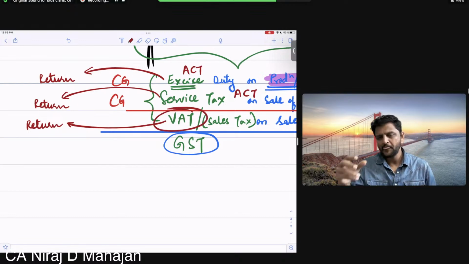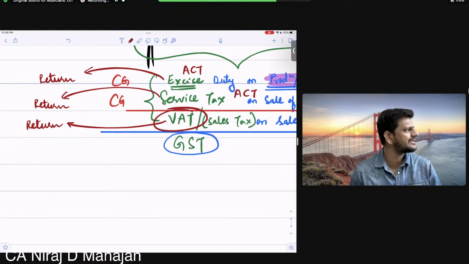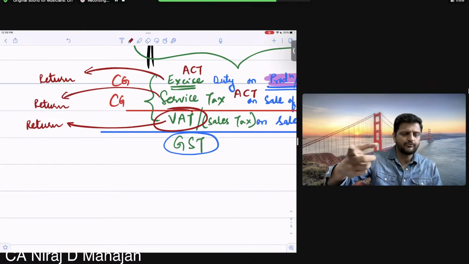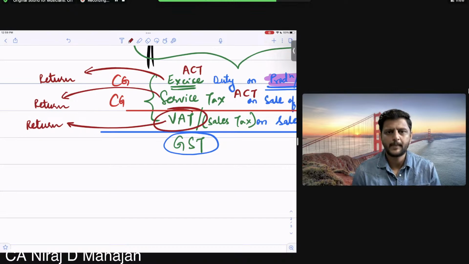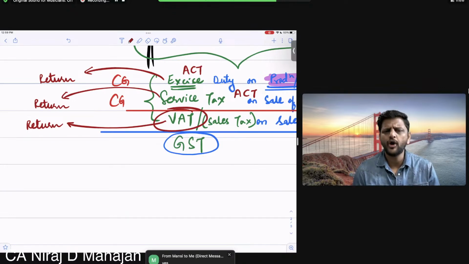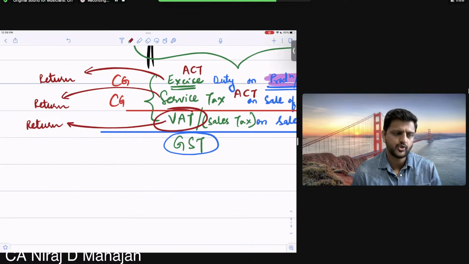Now you tell me, bachcho, a multinational company or a national level company will have branches or units in different areas of the country. And state wise they have to deal with that particular VAT department separately. Correct? You might have gone to the RTO for your driver's license. Or maybe you have gone to your local corporation or municipality, the bad luck of going there, and maybe you might have gone to a passport office also.